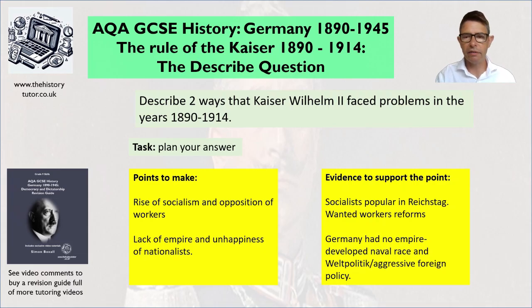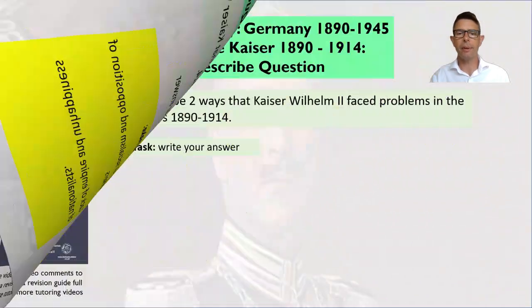You might also have the difficulty of ruling with the Reichstag and the Bundesrat and the federal system. Okay, those might be really good ideas. Or the fact that maybe the Kaiser is spending too much money on militarism and the navy. So let's have a think about how you answer this question.